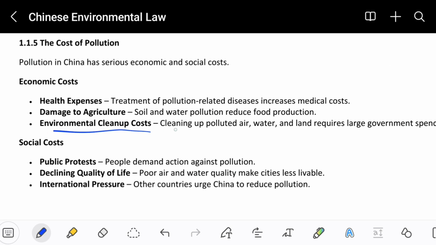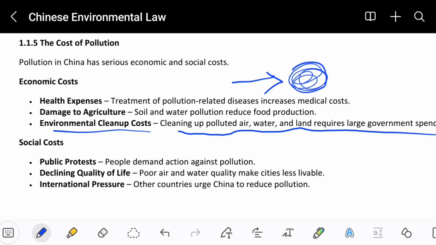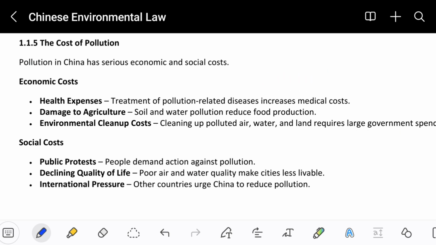Environmental cleanup cost. Cleaning up polluted areas, water, and land requires large governmental spending. So basically, if there's a huge place or a huge city that is polluted, obviously the government has to spend a lot of millions of dollars to clean that area. So this is also a big problem we see.